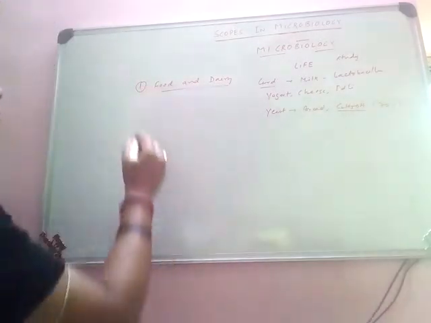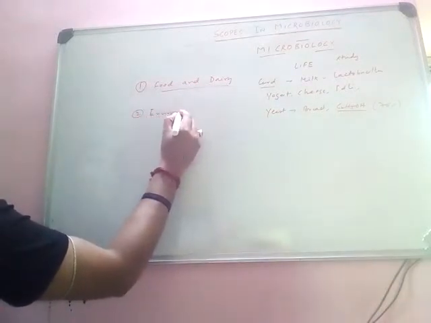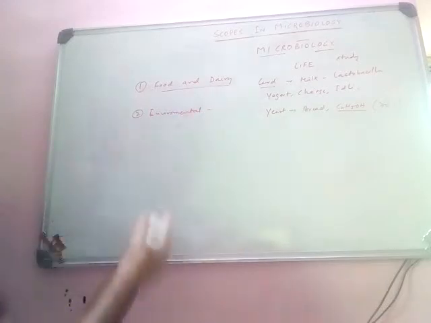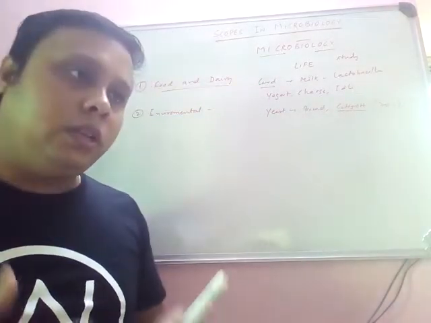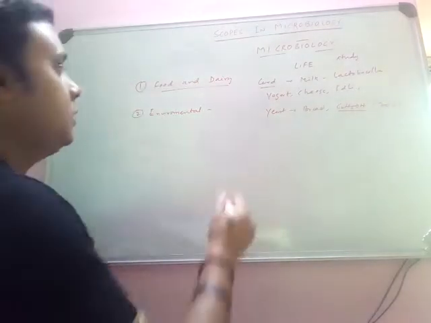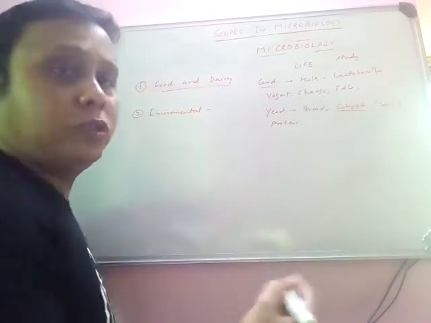The second is environmental microbiology. Environment means air, water, soil and food. Protein is composed of amino acids.